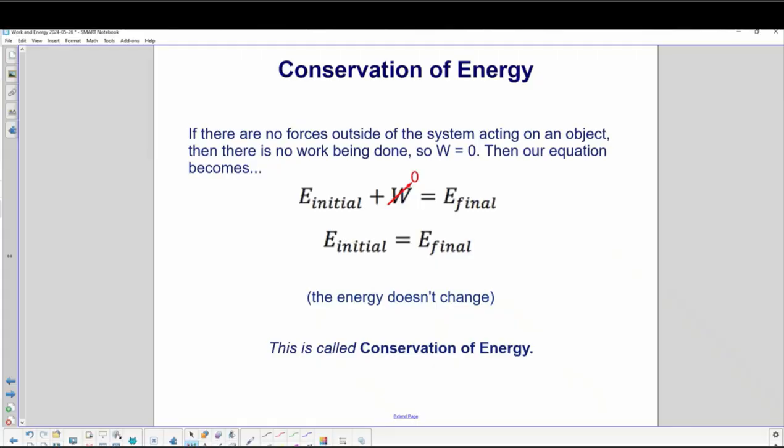If there are no forces outside of the system acting on an object, then there is no work being done. So work is equal to 0. Then in our equation, E initial plus work equals E final, work is equal to 0, so you have E initial equals E final. The energy doesn't change. This is called conservation of energy.